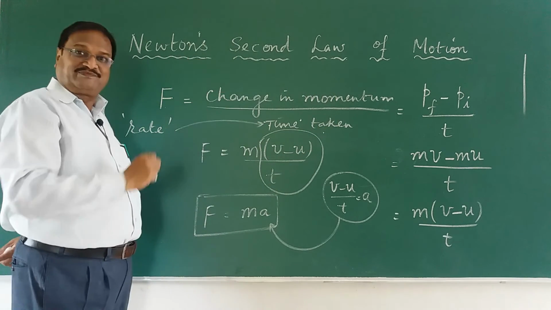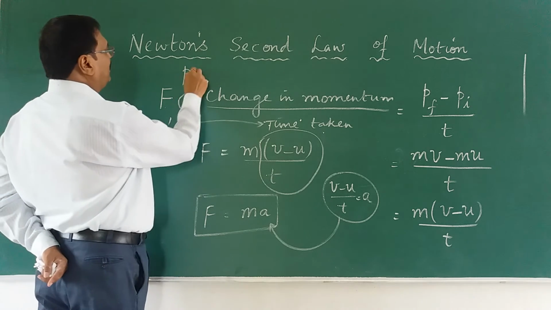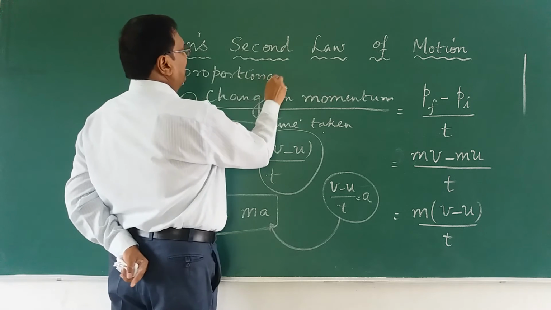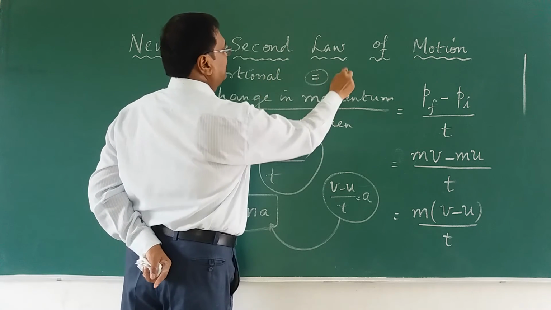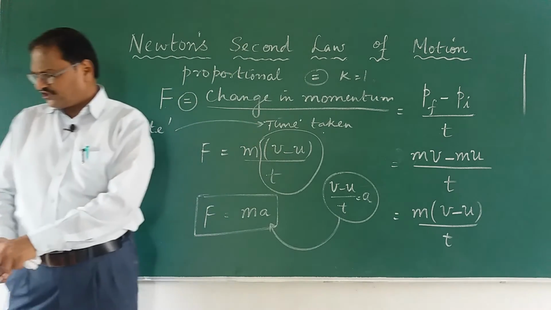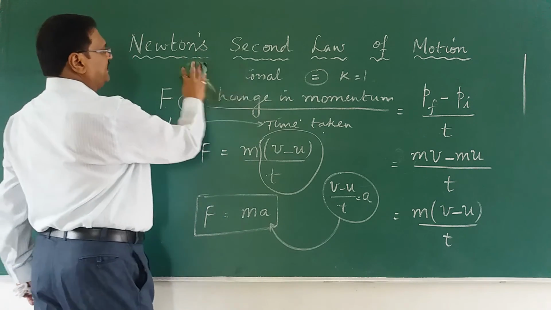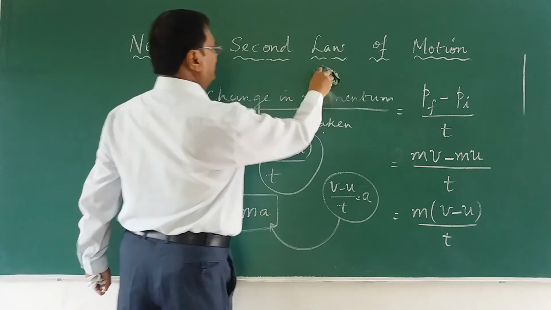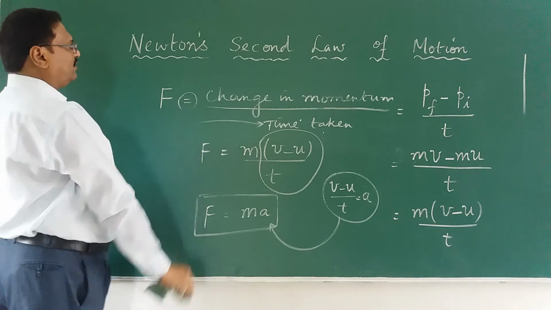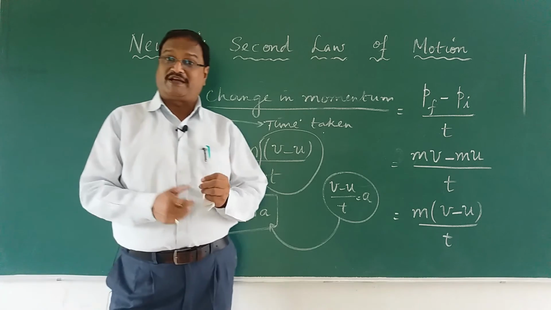Also in 11th. In 11th, what we say? We don't say equal. We use the word proportional. We say first proportional and afterwards we make it equal by saying a constant k is equal to 1. So nothing to worry. You can take the same thing in the starting point itself. In 11th, it just gets a little word change. Otherwise, remember, Newton's second law is about force and change in momentum.